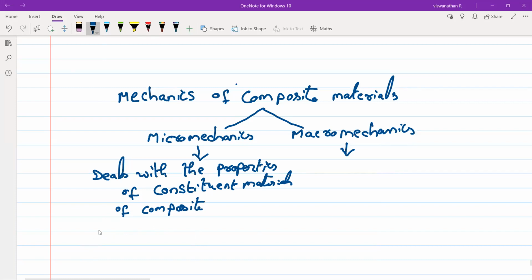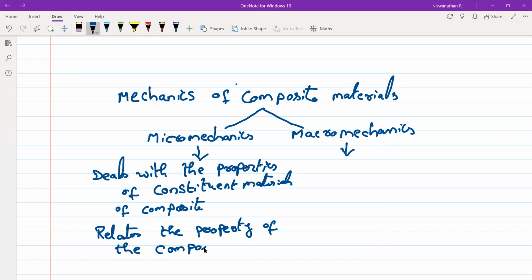So it relates the property of the composite with the property of the constituent materials.